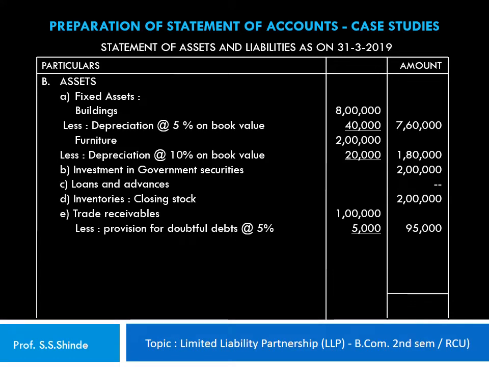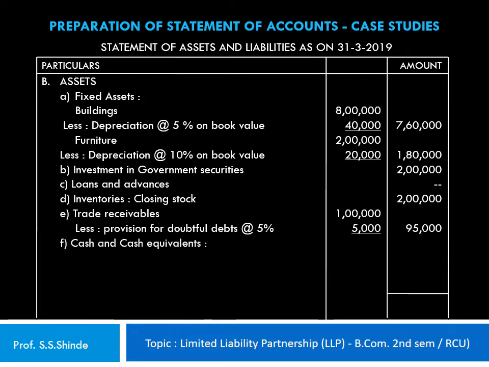Now generally, as per regular practice, we find that the provision for doubtful debts is deducted from the receivables and shown in the outer column as the net amount of 95,000. But in the true sense, the trade receivables should be shown as 1 lakh rupees, and the provision can be shown on the liability side also.